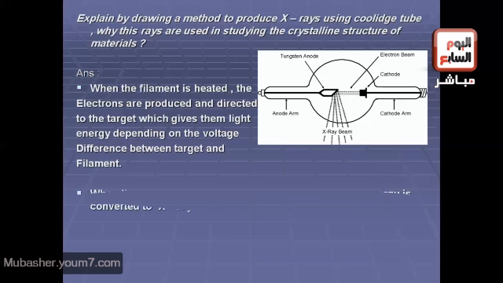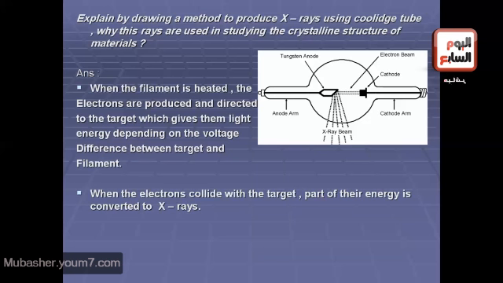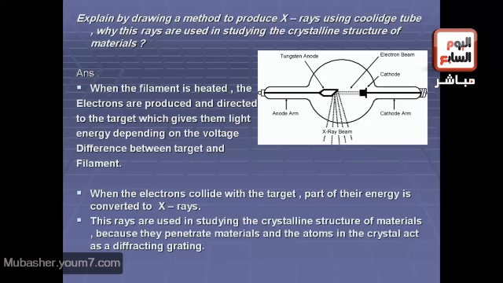When the filament is heated, electrons are produced and directed to the target, which gives them energy depending on the voltage difference between the target and the filament. When the electrons collide with the target, as you see in the structure, part of their energy is converted to X-rays. Why are these rays used in studying the crystalline structure of materials?